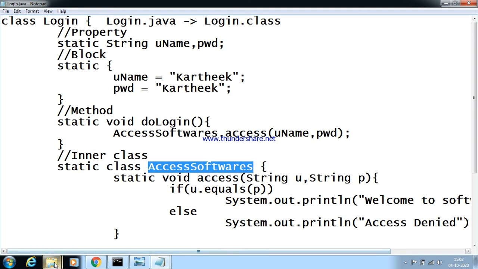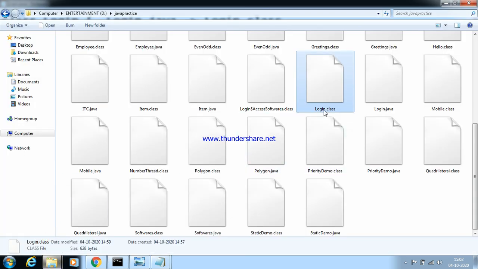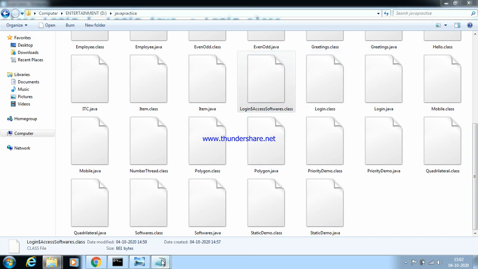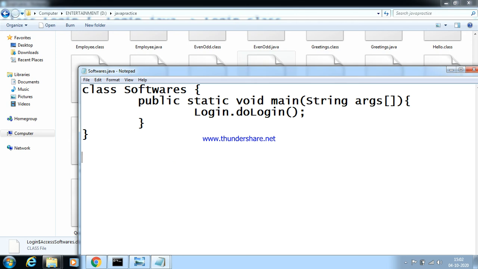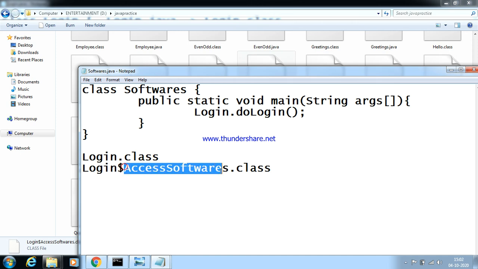But it is created in a different way, which is login.class and login dollar. The main intention of login dollar is that it created two things: one is login.class and login dollar access softwares dot class. The intention of this is that access softwares is an inner class of login class.